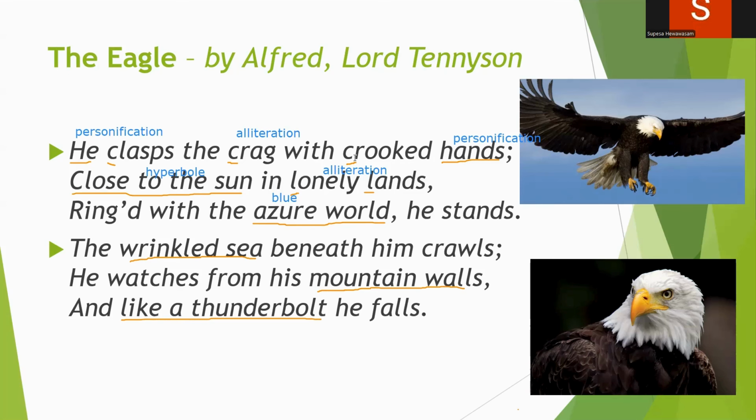In the first stanza, it basically says, the eagle holds on to rocks with crooked hands, which is like crooked claws, and close to the sun in lonely lands. He is living in lonely lands, close to the sun, which is very high up, and winged with the sun he stands. He is always standing in the sky, right? So wherever he stands on a mountain, he is covered with the sky. His surrounding is the sky. That's what the first stanza is.